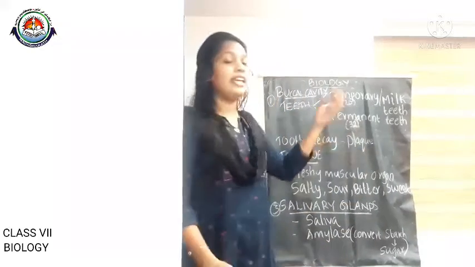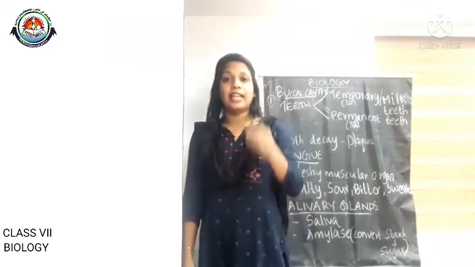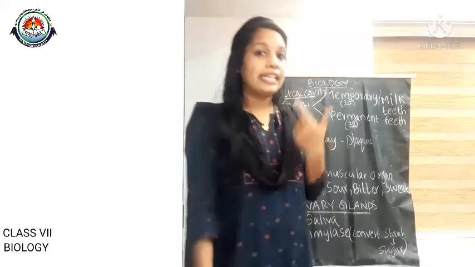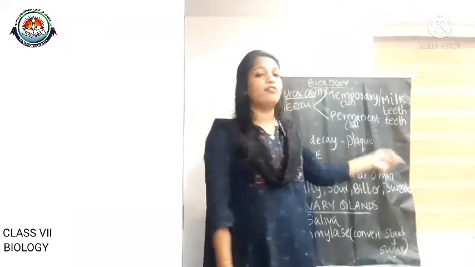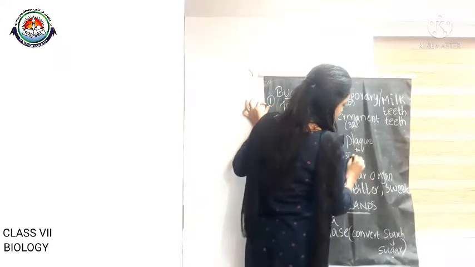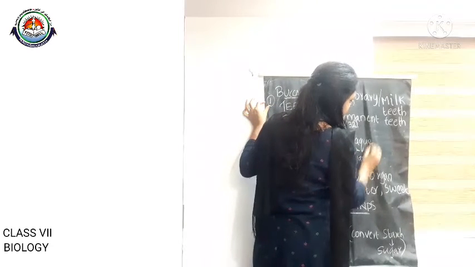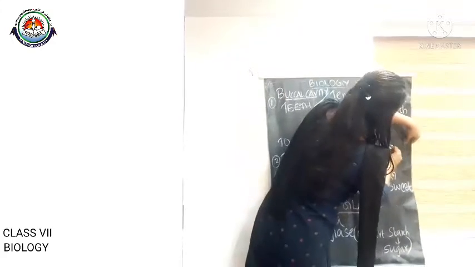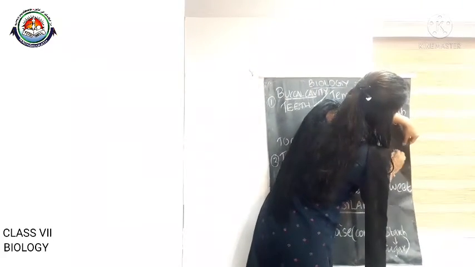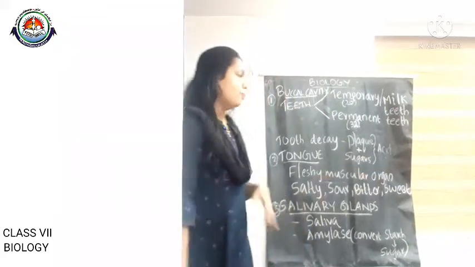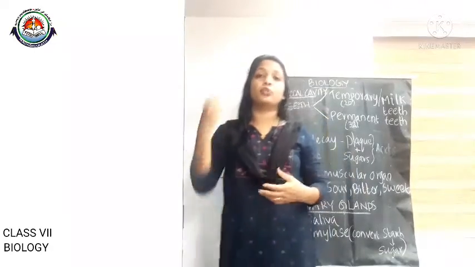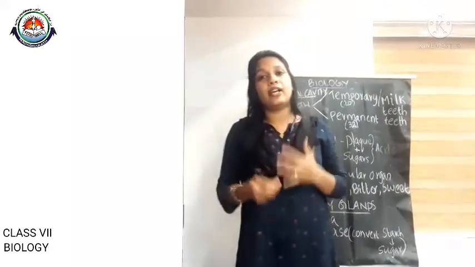When we eat a sweet substance that contains sugars, these sugars react with the plaque and form acids. These acids cause harmful effects to the enamel of our teeth.